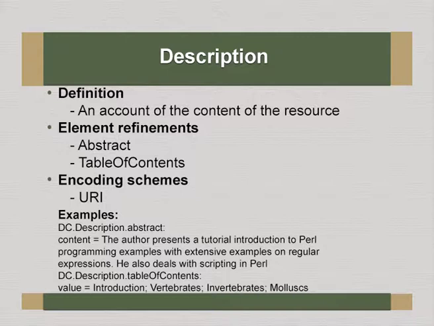Okay. For example, if you take the example, you can see that the description is abstract, where we mention that the author presents a tutorial introduction, and so on. Or otherwise he can also represent the entire table of contents, okay, where the value could be introduction, some vertebrates, invertebrates, like that. He can go on listing out the content page of any document. So description covers two major things, either an abstract or it could be table of contents.